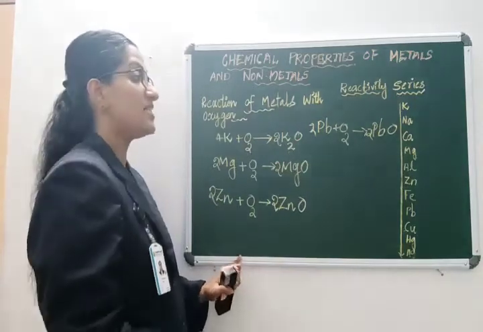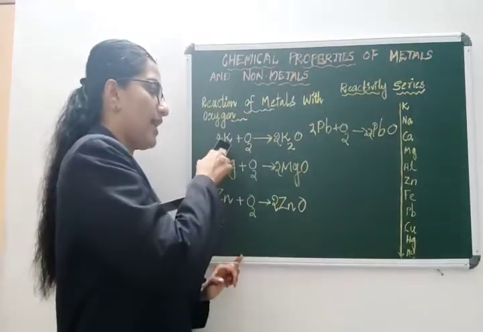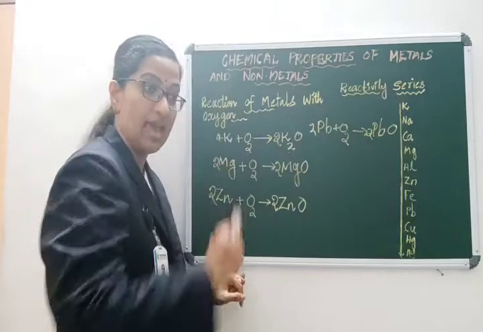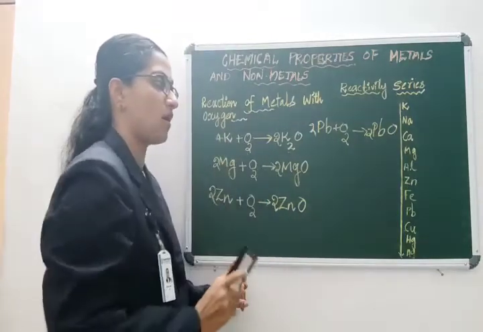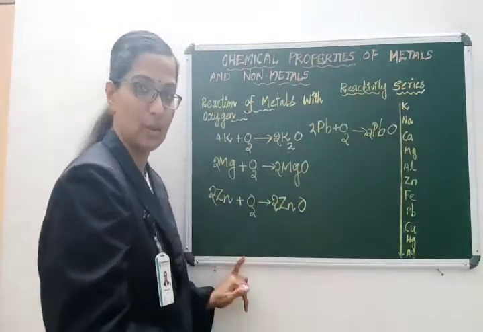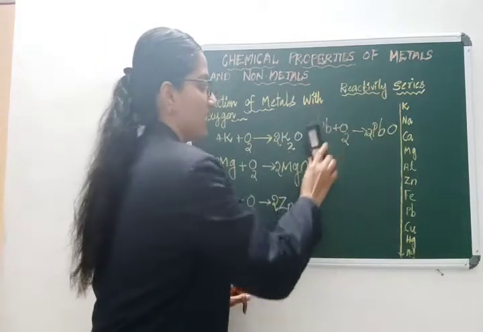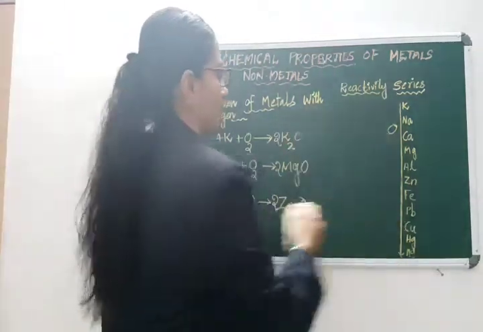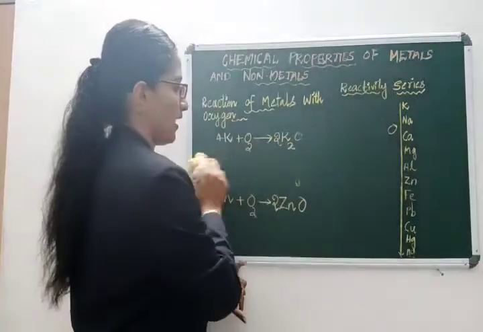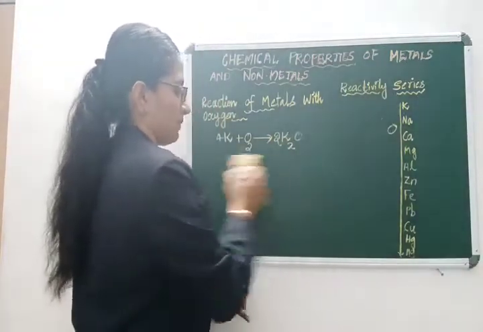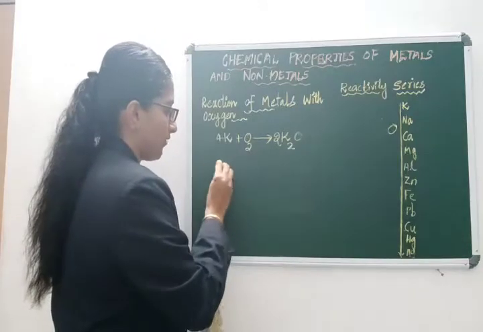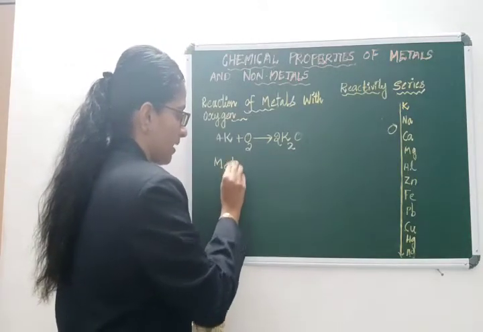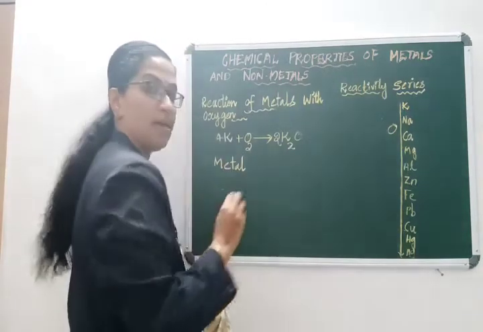Students, generally you can say that every metal reacts with oxygen to produce metal oxide. So we can make a general equation.